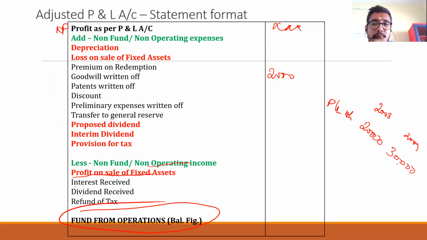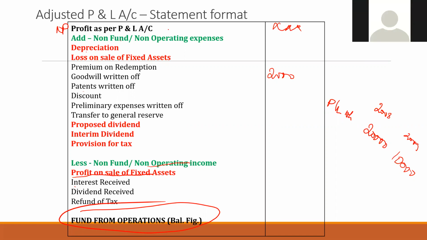How much? 10,000. That is not an issue. If it comes like 20,000 and 10,000, what will you do? It will come as a minus figure. So which balance will you take first? 10,000 minus 20,000. It will come as minus figure only while doing the calculation. Don't make a mistake.